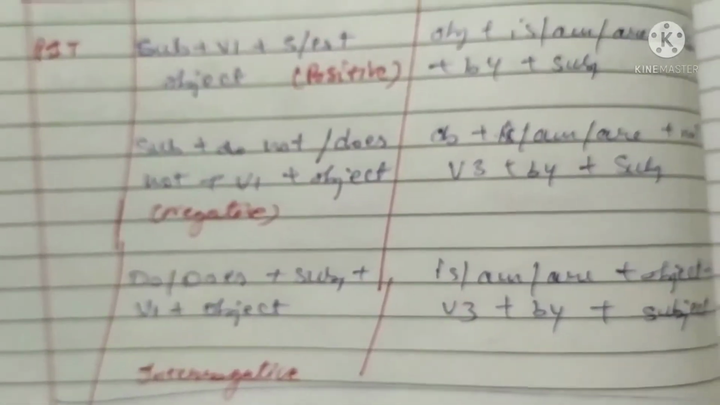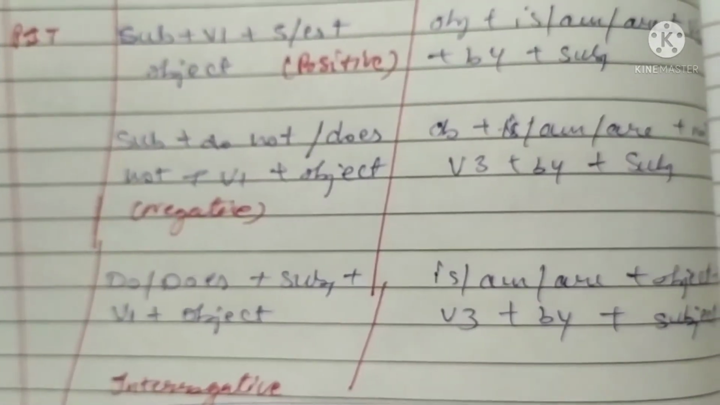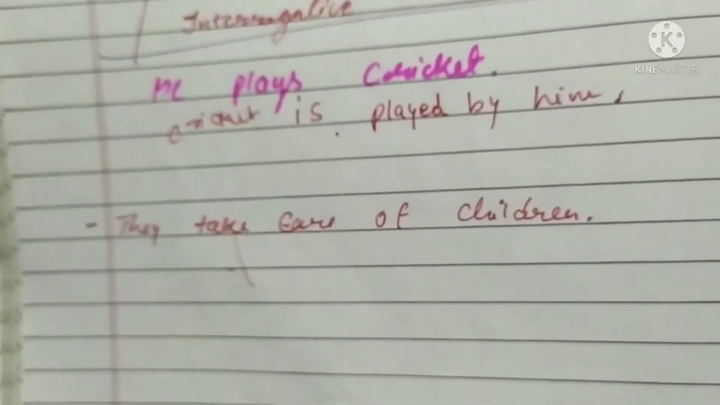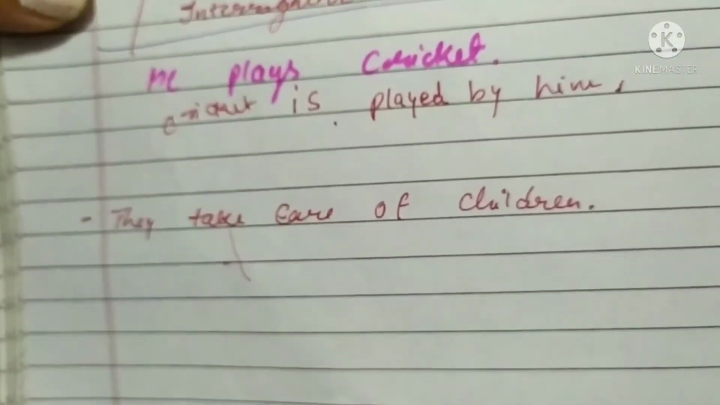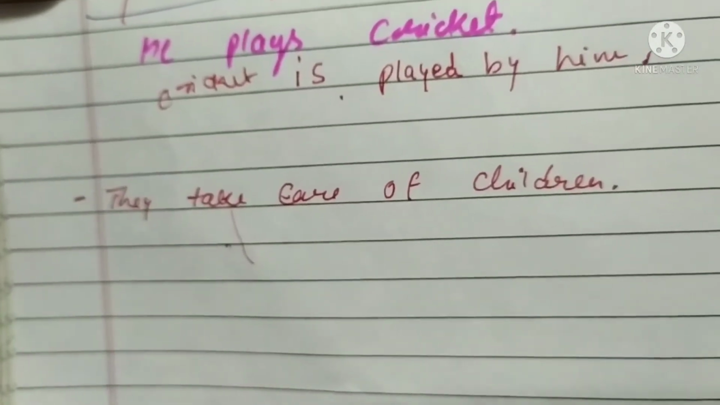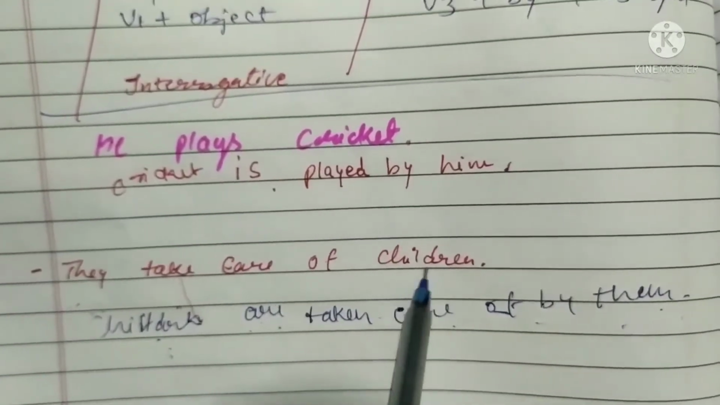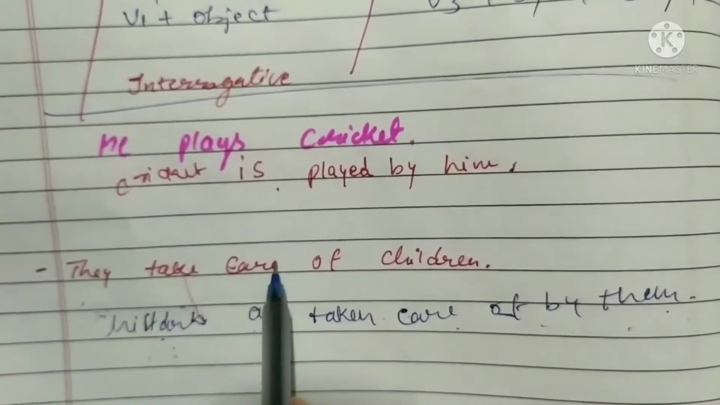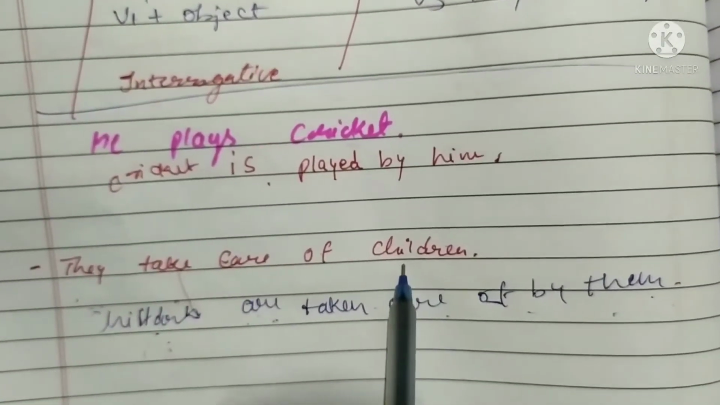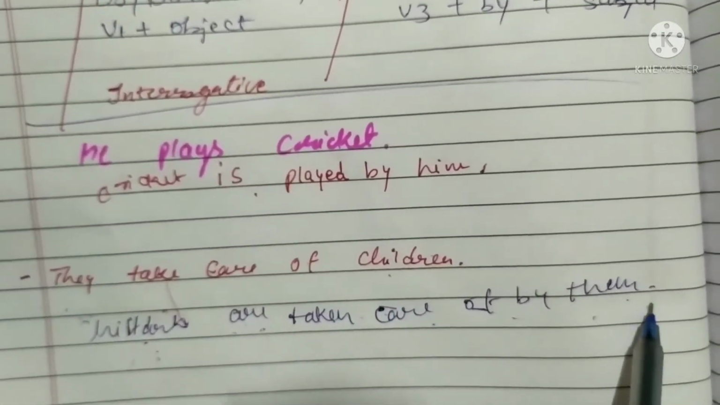Okay, then what is the structure? Subject plus do not, if does not is there, you change into is MR, and according to verb third. So you can see the second one, they take care of children. First of all you have to know which tense this is. This is a present indefinite tense sentence. Children will become the subject here. So we know this indefinite one, so the helping verb will change to are. Children is the plural one. Okay, are taken care of by them.